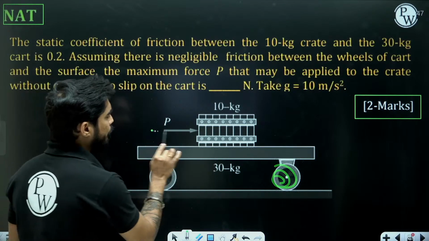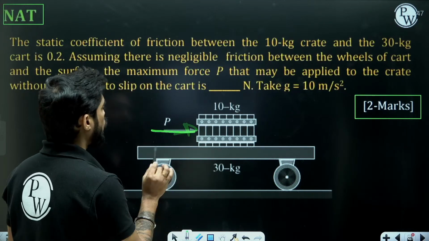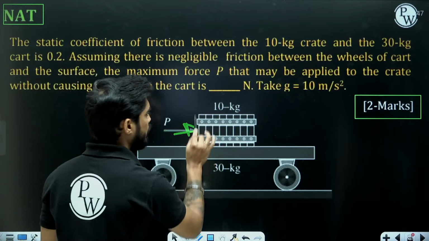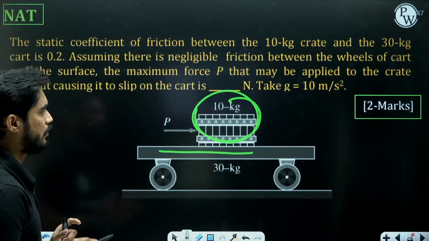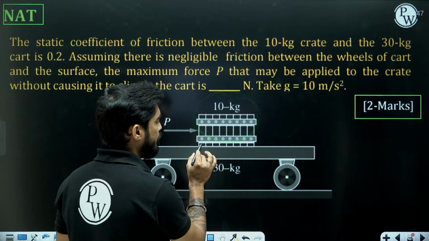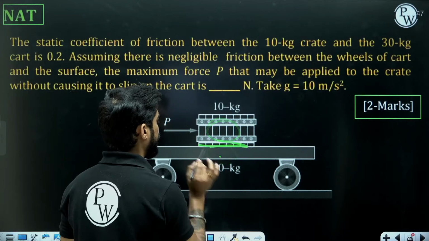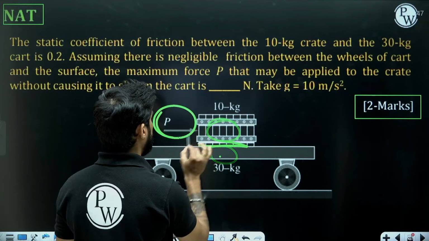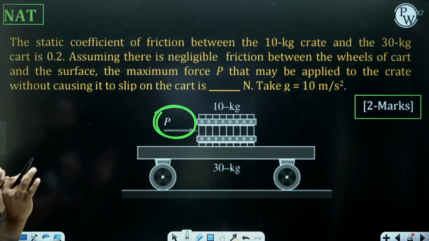Now we are applying a force P here, and it is said that the crate must not slip with respect to the cart, meaning you should not have relative motion between crate and cart. What can be the maximum force P here?